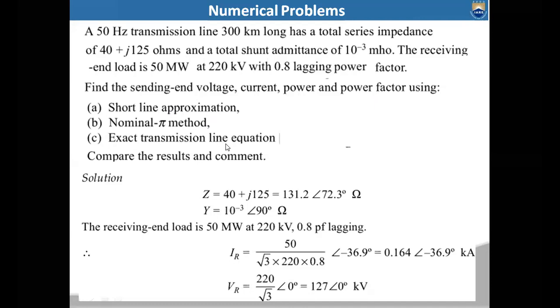In this third module, till now we have discussed the short transmission line, medium transmission line and long transmission line.